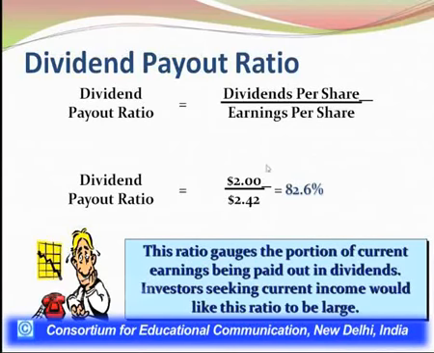So where does this 2 come from? $2 is being paid to each shareholder as dividend for the year 2007. So everyone who was holding shares is getting $2 per share as dividend. How much did the company earn? The company earned 2.42, out of which the company is paying $2.